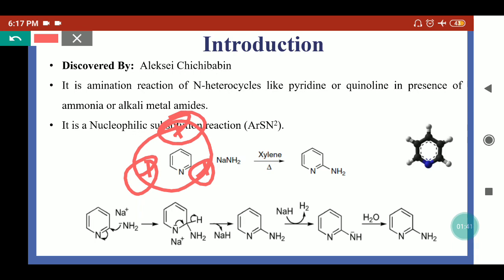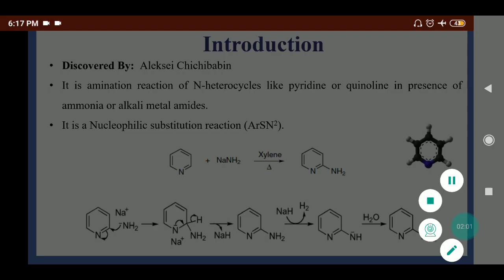So the nucleophile will attack at the ortho or para position. But in the Chichibabin reaction, amination will always go towards the ortho position. We'll always have the 2-aminopyridine in the maximum proportion. If we have an excess of sodamide, then 2,6-diaminopyridine can be formed. Now we'll see the mechanism.